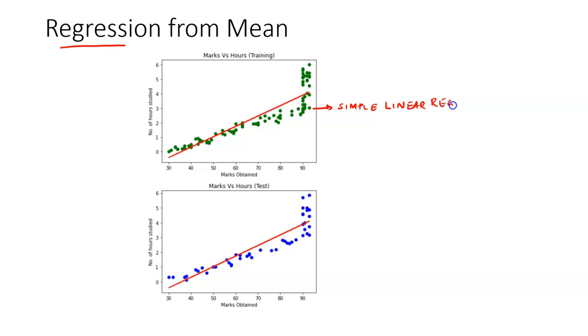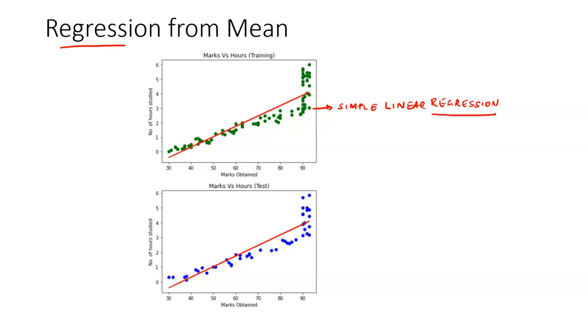Here I am studying the relationship between two variables, in this case the number of hours studied by a student and the marks obtained. I could have called this simple linear correlation or simple linear relationship. Instead, I am using the term simple linear regression. Why am I using that word? That's what we are going to see, and I am going to take you back in history.